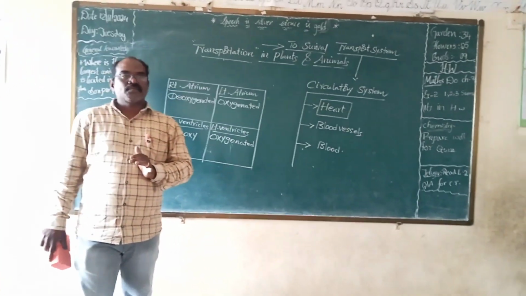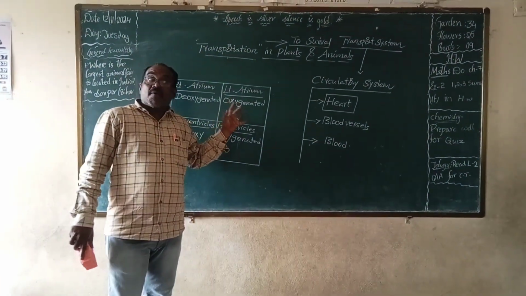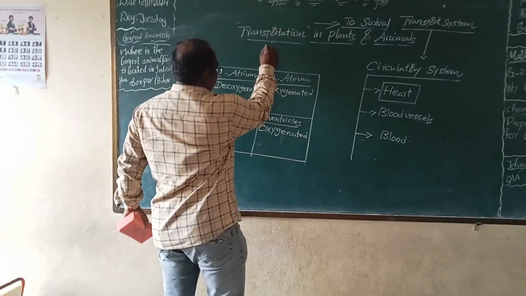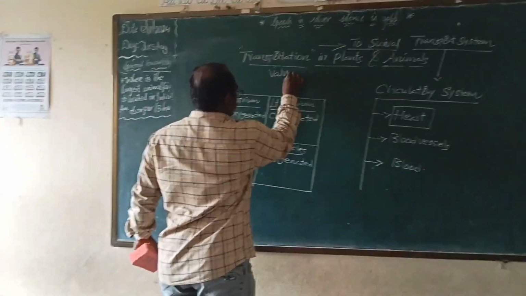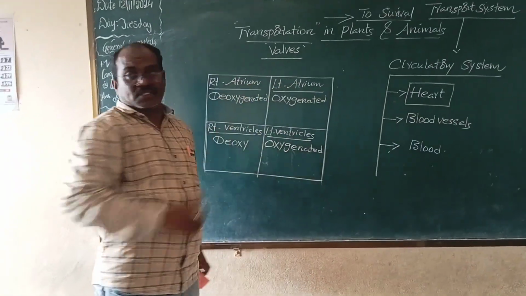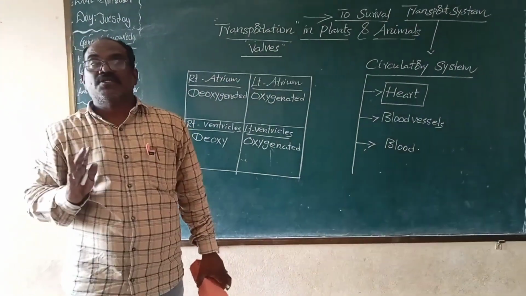Anyone? In our heart, walls are located. Walls are present in our heart.